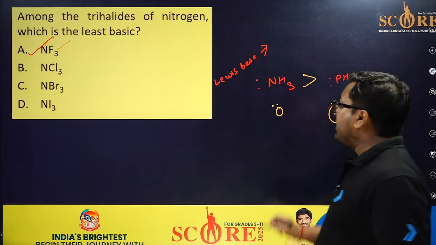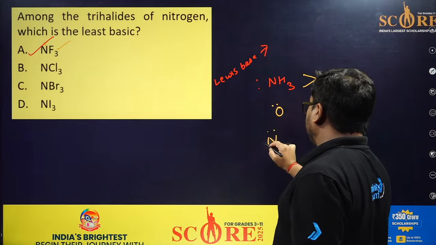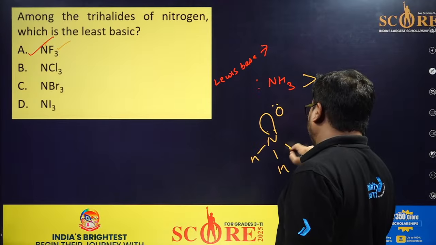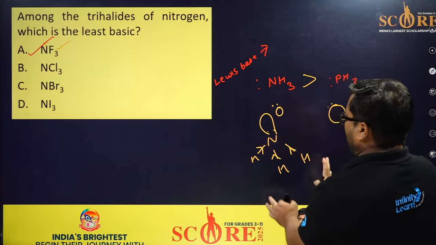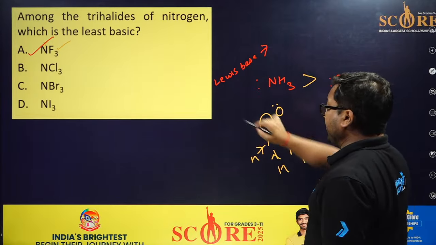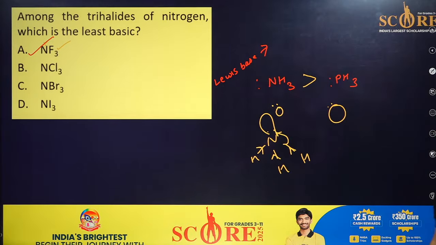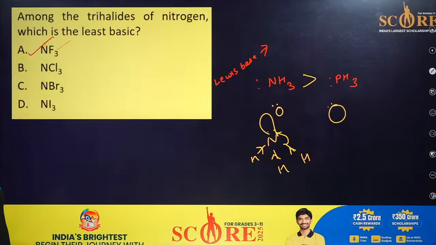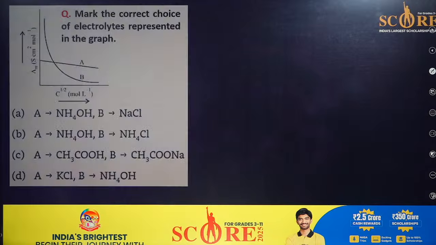One case is this. The second case is, we can say, this also has an electron cloud. Nitrogen has very high electronegativity, so it will attract electron density towards itself, and this density will push that density away from the nitrogen. So nitrogen will donate easily. So we can define it in 2 ways. These are very easy questions.